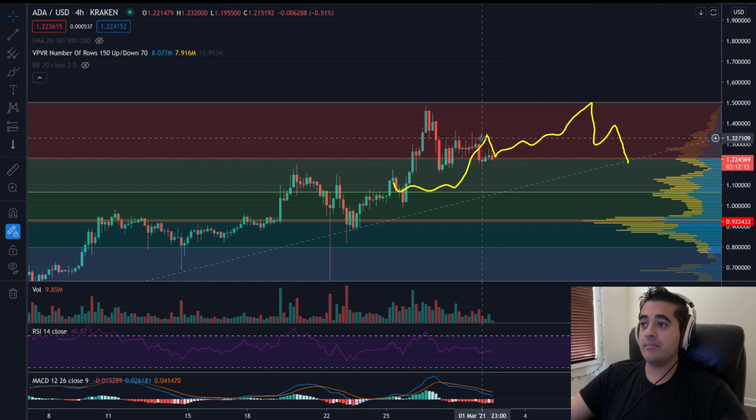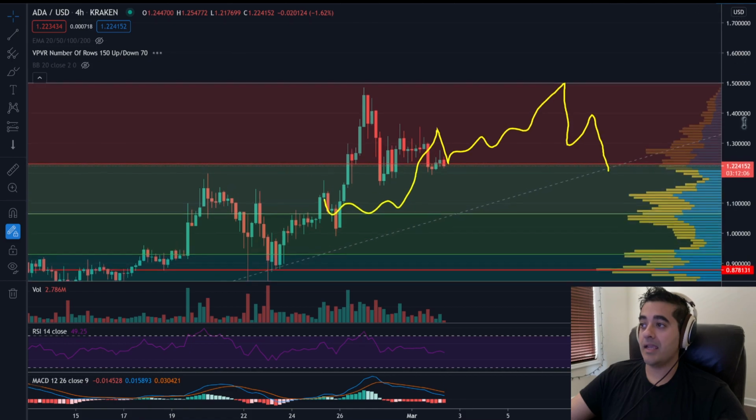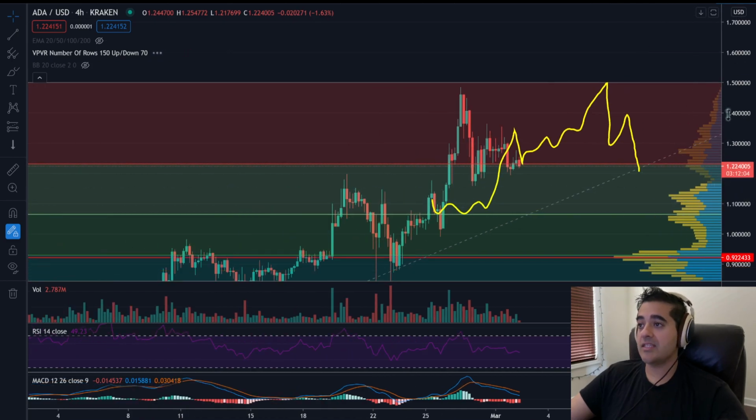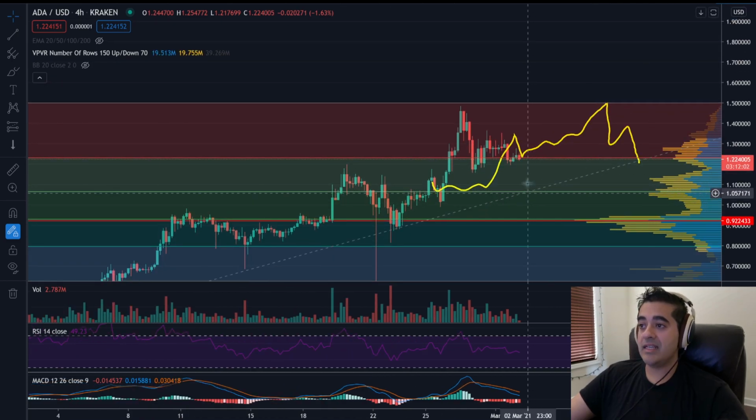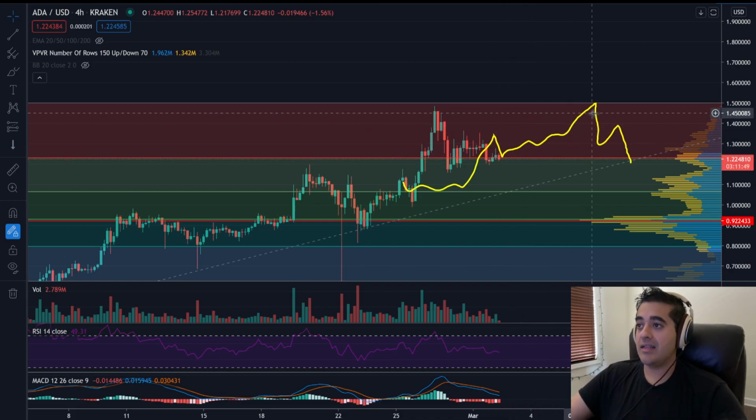And that's a good sign because we might be moving back up and then coming back down to test this one more time before we really decide the movement that Cardano wants to make. Cardano is looking very bullish at this time. The only thing that it really needs to do is hold above $1.22. If it can stay between $1.20 and $1.22, that's not the worst, but you really want to see it go back to like $1.30 and start this trend line up again.